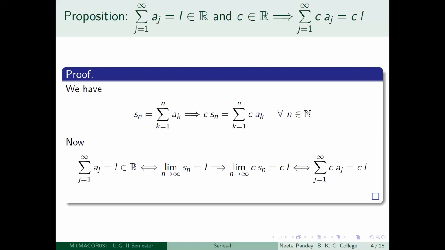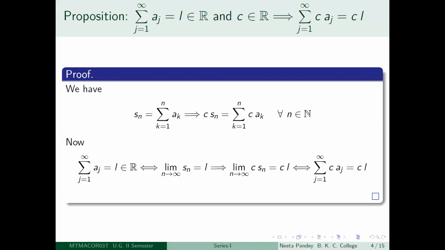Sn is a finite sum, so if you multiply by a real number, then that just becomes the product of c with each term of the sum, and then taking the sum. So c Sn is exactly equal to this. Now summation k equal to 1 to n c ak is the nth partial sum of the series summation j equal to 1 to infinity c aj.